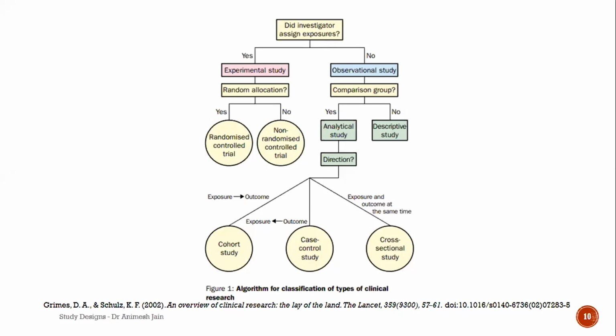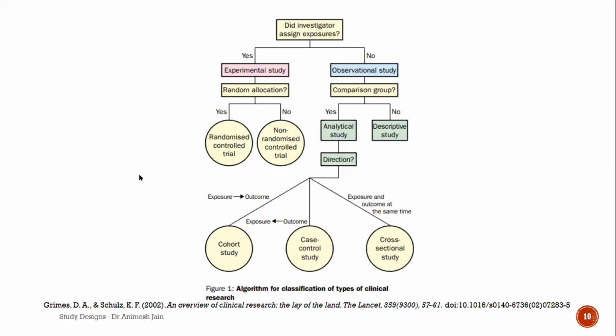Now coming to the experimental study. Again, we usually do some random allocation. If I'm doing a random allocation, then this is a randomized control trial. And if it's not under my control, that means I cannot control the allocation to different groups randomly, that is, without making any kind of judgmental or biased decision, then that's a non-randomized trial.